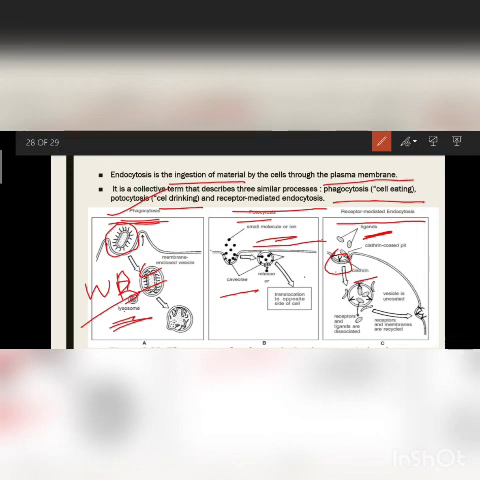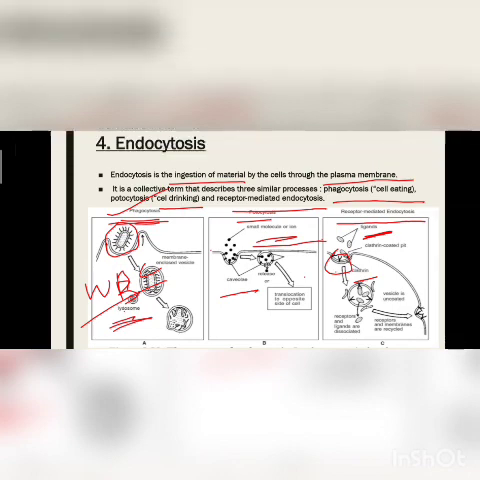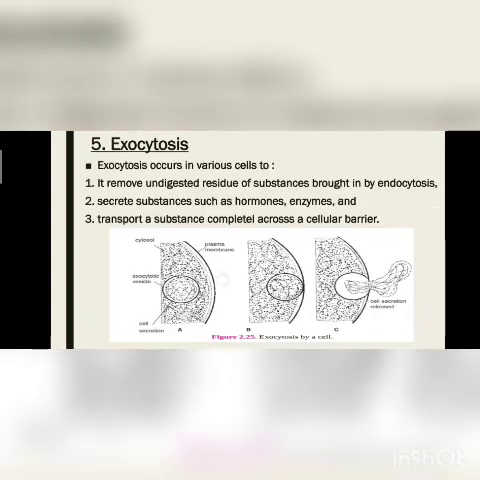So this is also a type of transport which is used occasionally, not every time. Every time they are using diffusion and osmosis, but this is a very special case. For example, the ability of engulfing any pathogen outside of a cell is done by WBC only. Okay, this is called endocytosis.